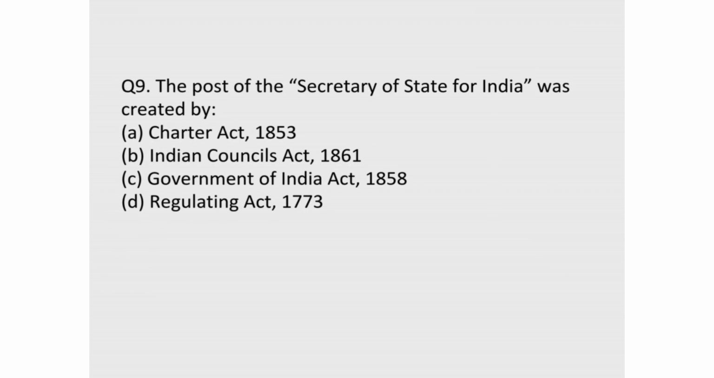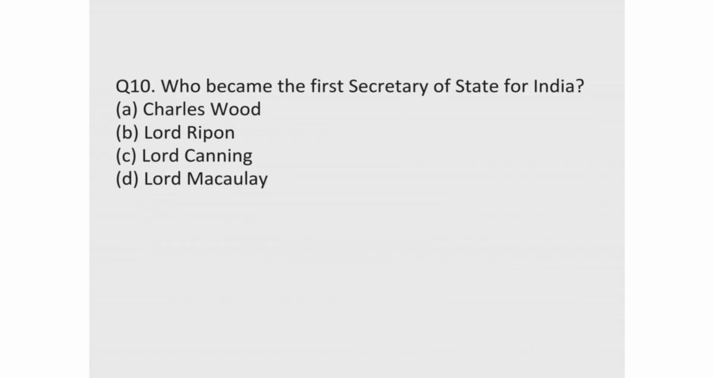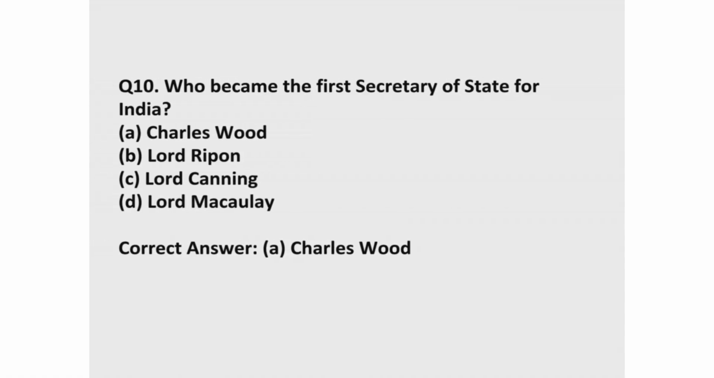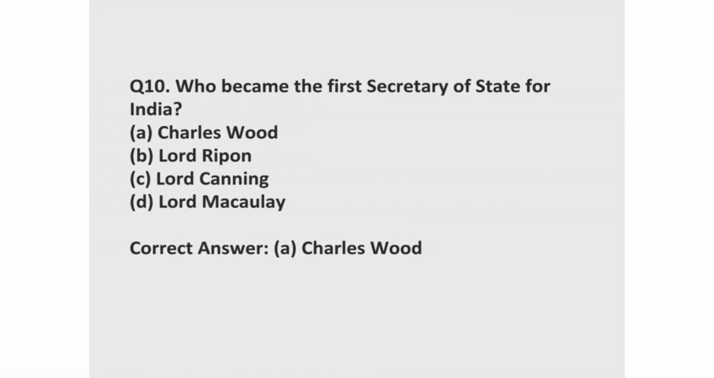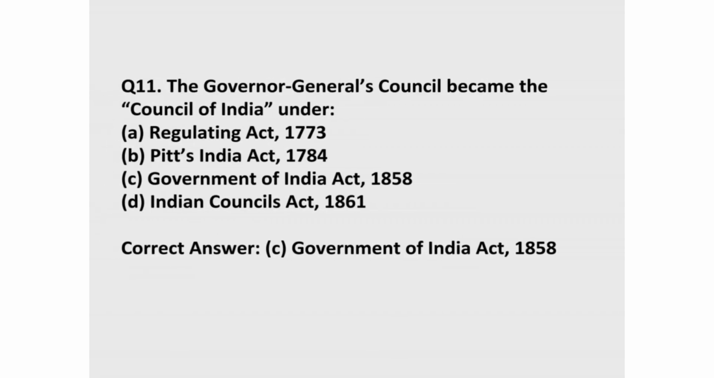9. The post of the Secretary of State for India was created by. Correct answer, C. Government of India Act, 1858. 10. Who became the first Secretary of State for India? Correct answer, A. Charles Wood. 11. The Governor-General's Council became the Council of India under. Correct answer, C. Government of India Act, 1858.